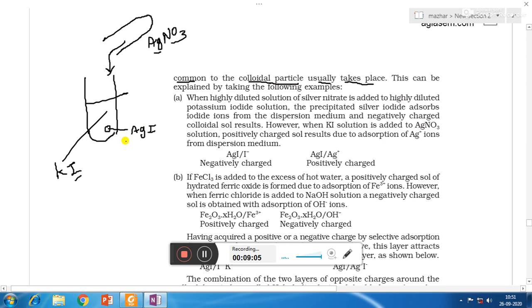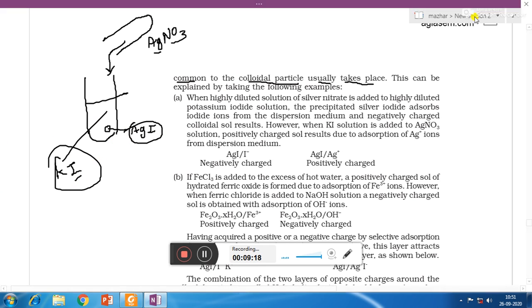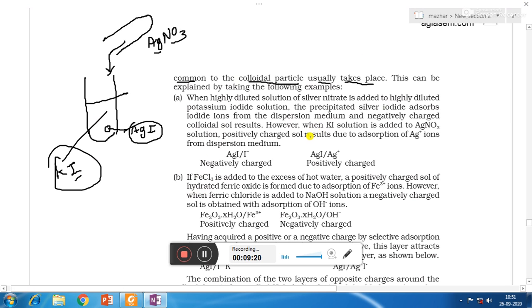Now here we will see that KI is the dispersion medium and AgI is the colloidal particle. So from the dispersion medium, out of K+ and I-, which ion is common to AgI?